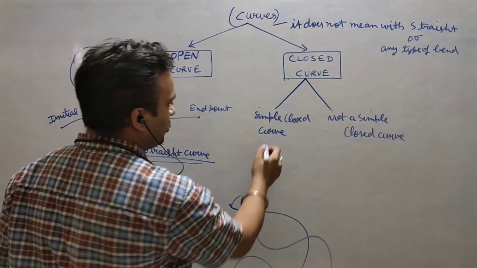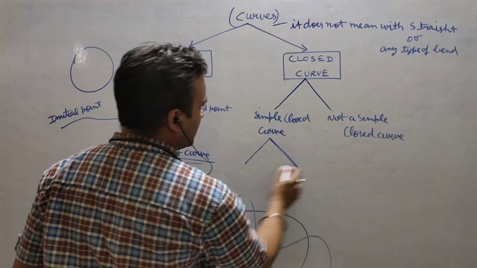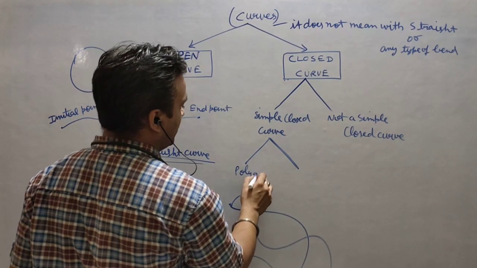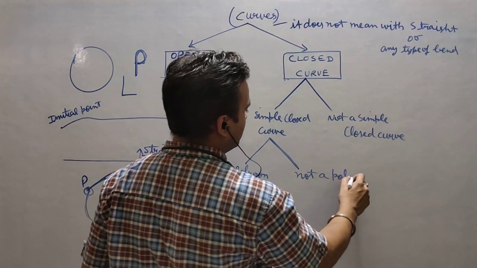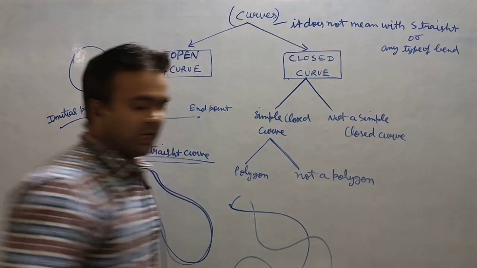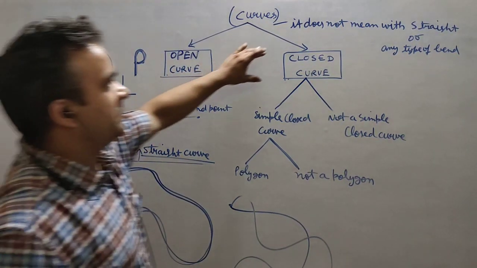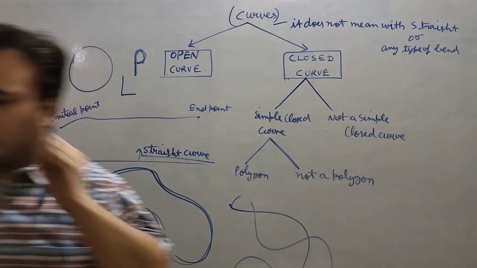Simple closed curve means, again there are two figures: polygon and not a polygon. Now you can see I have made a division of simple closed curve again. So closed curve is first divided into two parts, simple closed curve and not a simple closed curve.